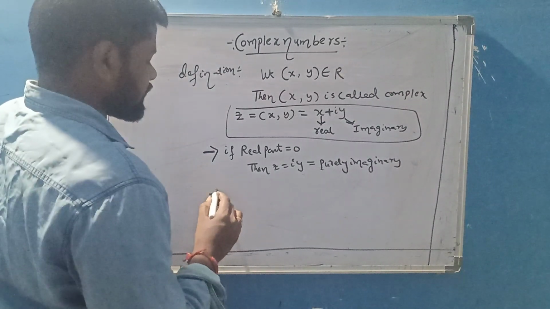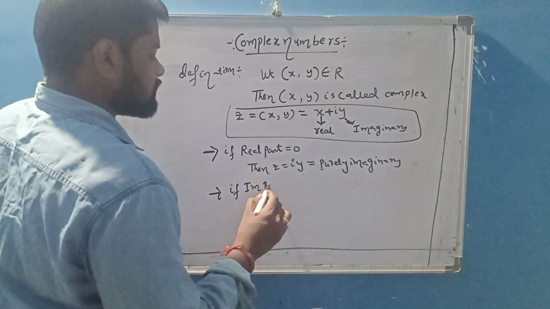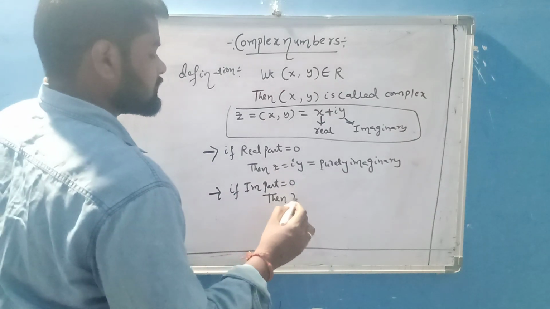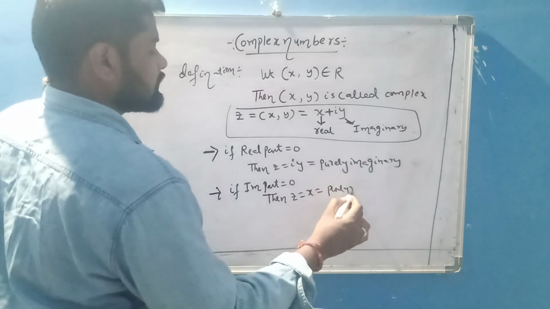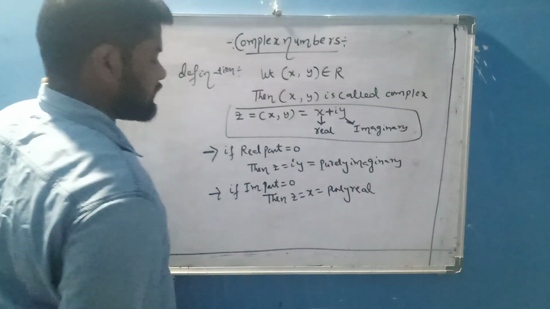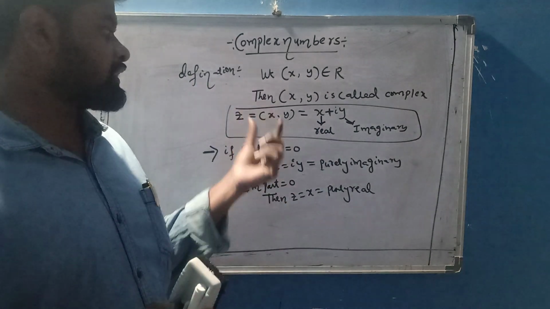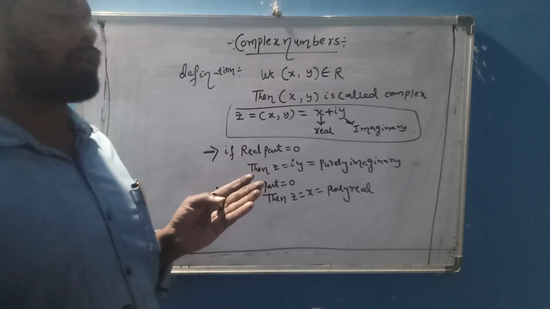If the imaginary part equals 0, then z equals x. It is purely real. These are the concepts of complex number. This is the form of complex number. Means what is the definition of complex number?